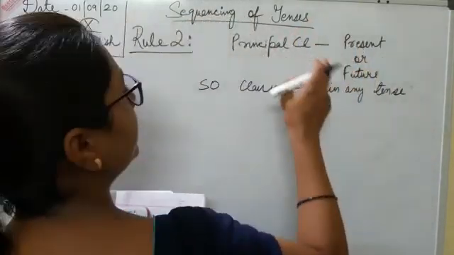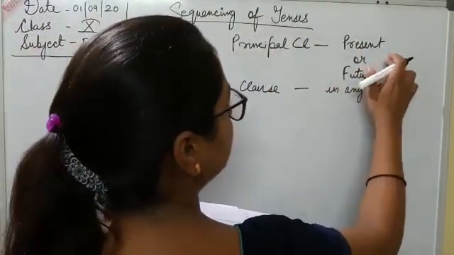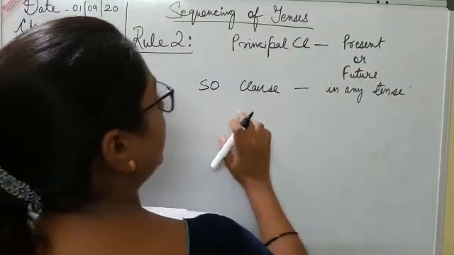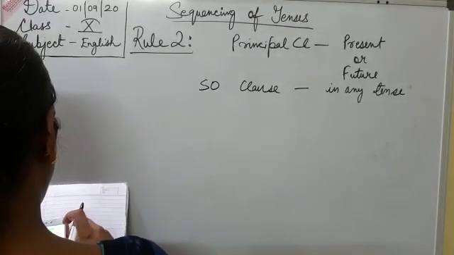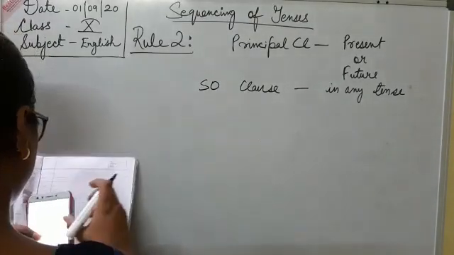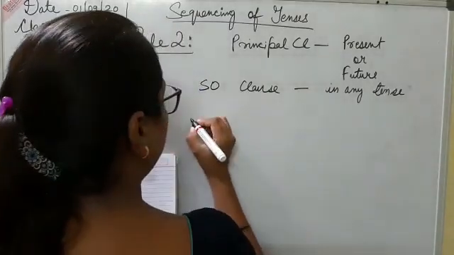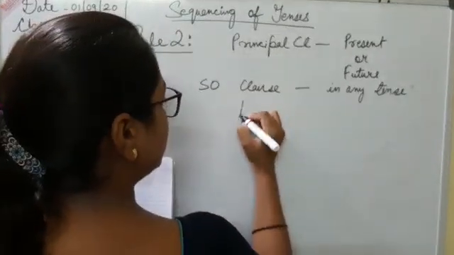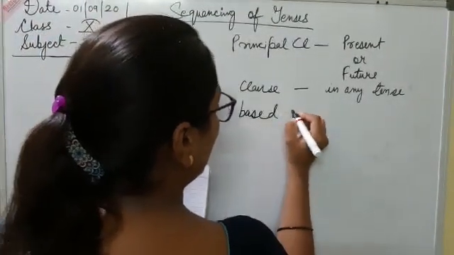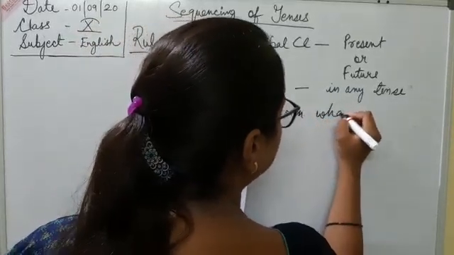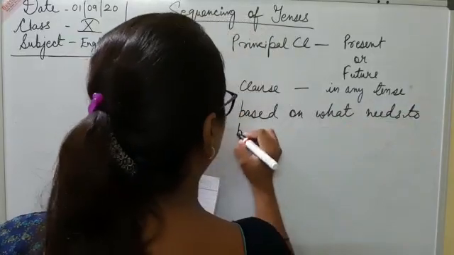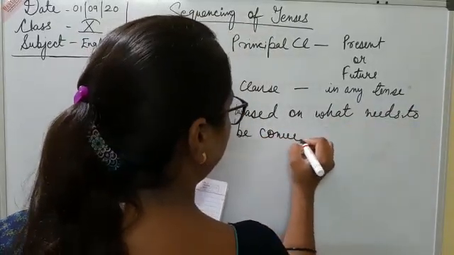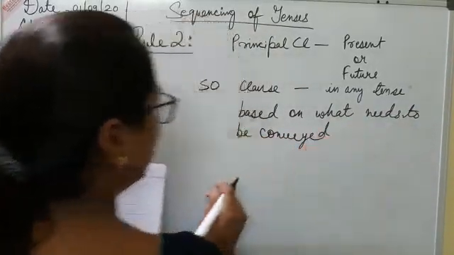The first rule we did was for past tense; this is for present or future. So the subordinate clause can be in any tense based on what needs to be conveyed.